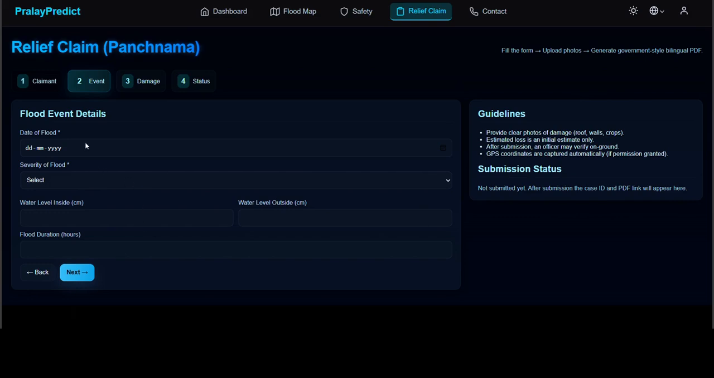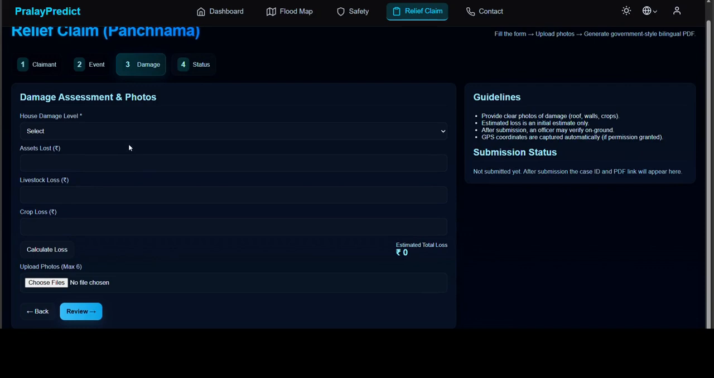Moving on to the next, here are some flood details that we need to fill out, like when the flood occurred, followed by the severity of the flood. It was a low flood, medium flood, or severe flood. This information can be found from the village-level authorities, like water level inside and water level outside, followed by the flood duration, for how many hours the flood persisted, followed by the damage. How was the damage? It was minor or major damage.